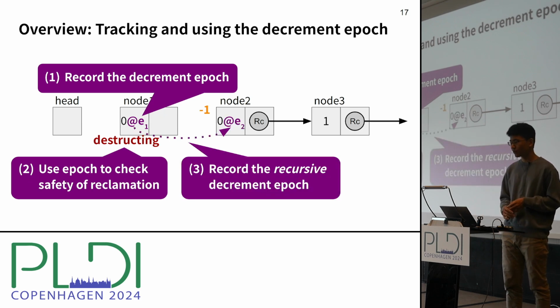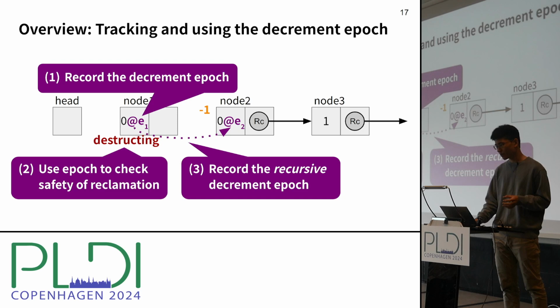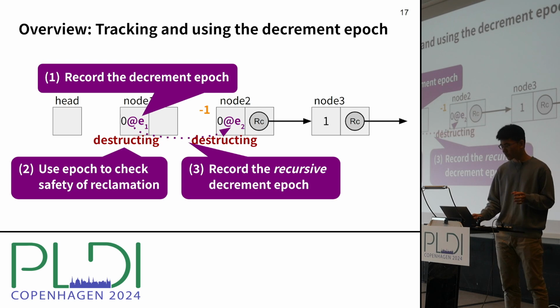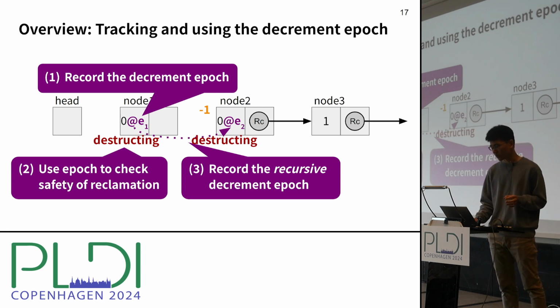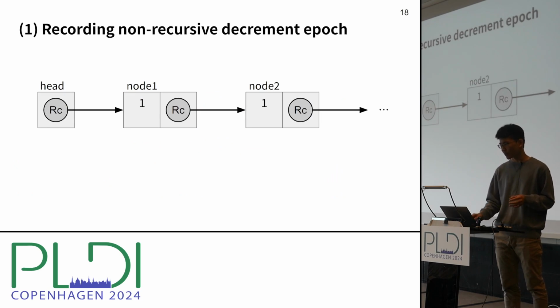And third, when we recursively decrement the successor of the reclaimed object, we record an epoch, but instead of using the current epoch, we use an old epoch value that is derived from the epoch of the predecessor, so that the successors can be reclaimed immediately. Let's take a deeper look at each step.